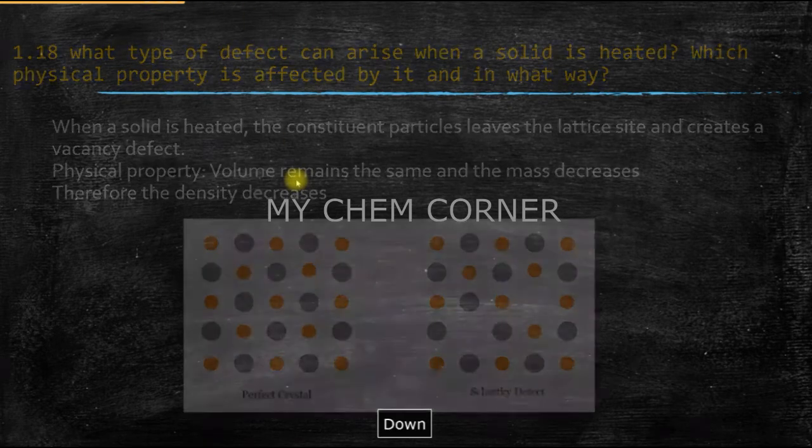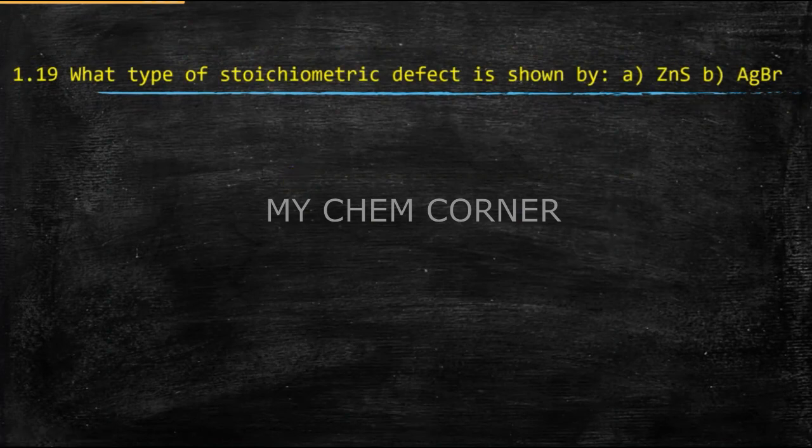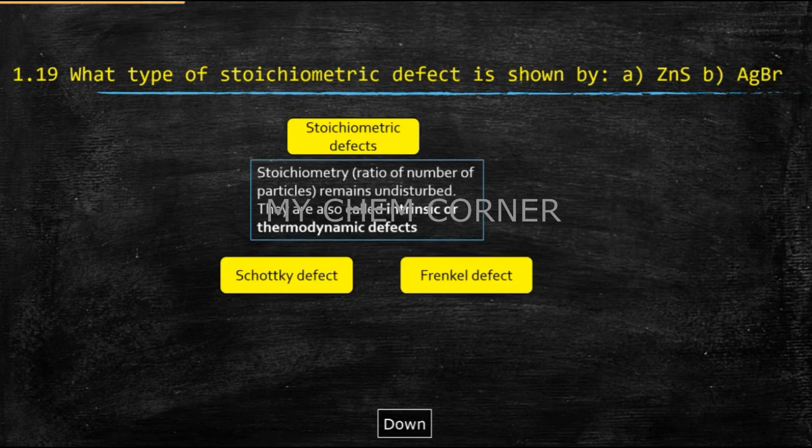Now the next question is question number 1.19. What type of stoichiometric defect is shown by ZnS and AgBr? Before we jump into analyzing it, let's see what stoichiometric defects we have and what stoichiometric defect itself means. Stoichiometric defect means the stoichiometry, or the ratio of particles, is not disturbed. No matter what you do, the ratio is not disturbed. They are also called intrinsic or thermodynamic defects.